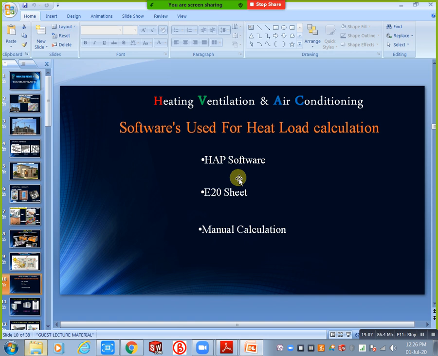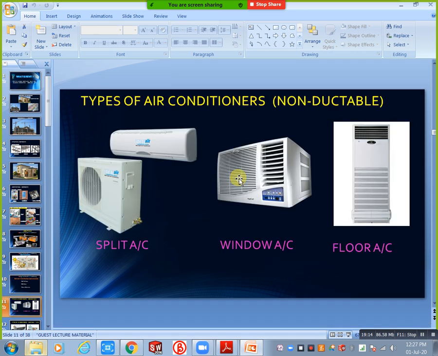Next, types of air conditioning. Actually we have different types of air conditioning systems, based on ductable and non-ductable. Non-ductable you will consider as a unitary system. Unitary system means a single indoor unit and a single outdoor unit, or only one complete system. For example, take the window system or window AC. This window AC we can place directly in our wall. But then you will take the split AC, this type of AC.